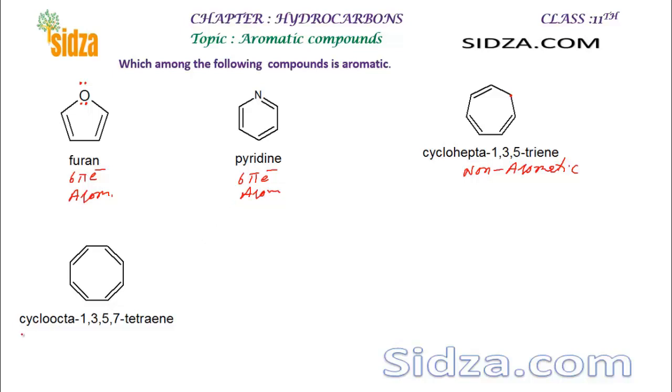Now what about this one? Cyclooctatetraene. You can see 1, 2, 3, 4 pi bonds, right? So that means this is an 8 pi electron system, isn't it?